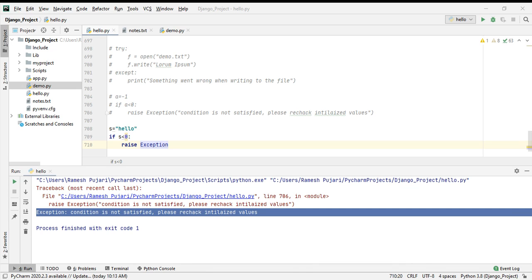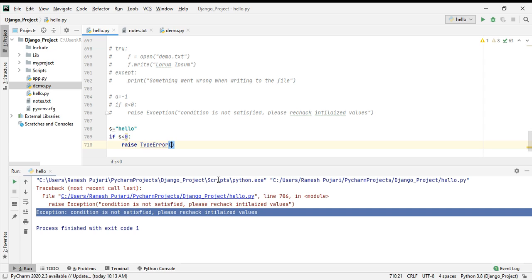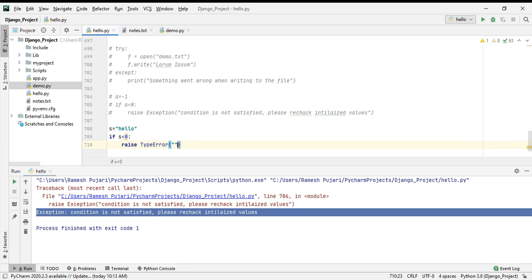You have to mention here TypeError, that is what type of error. So what is the TypeError though? Here we have to check in the condition only an integer, not a string. We cannot compare with a string, right? That's why this is called a TypeError. Now I will write: condition should be only integer.